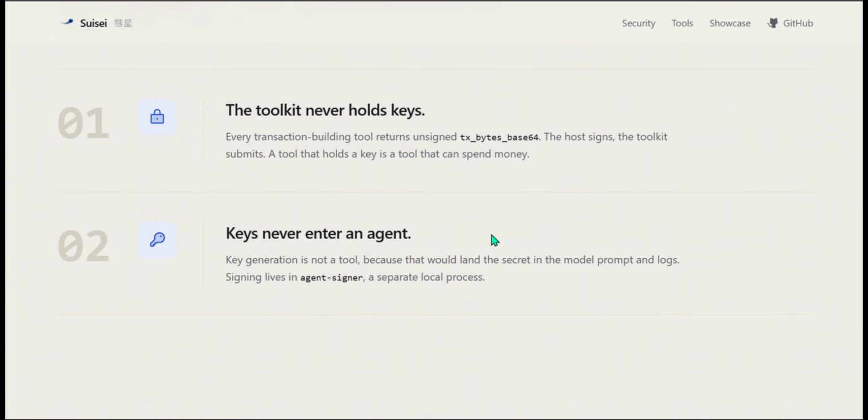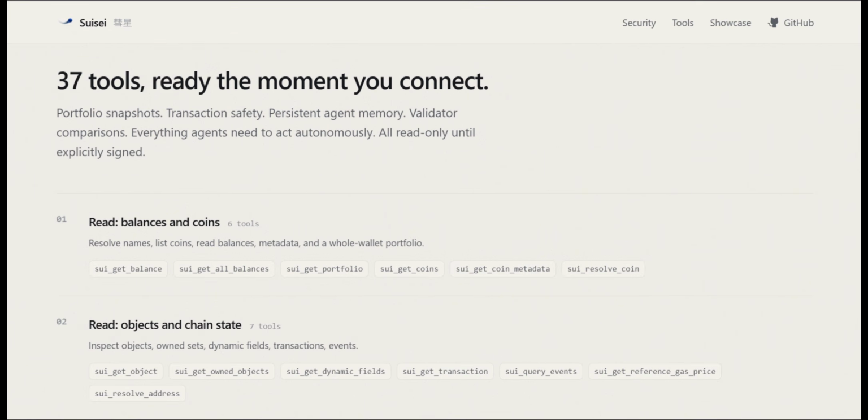When we generate a code with our tool or a prompt, you get the bytecode, where you use our other MCP server, which is the agent signer, to sign those transactions locally. At the moment, we have about 37 tools, which we are currently expanding infinitely.